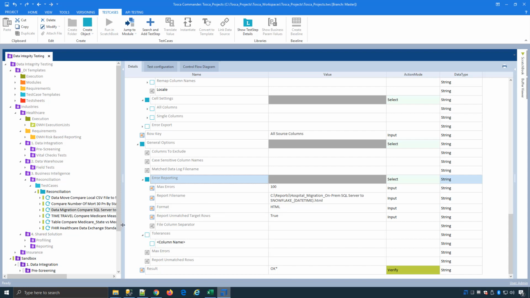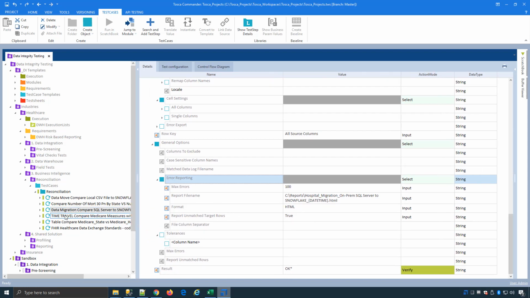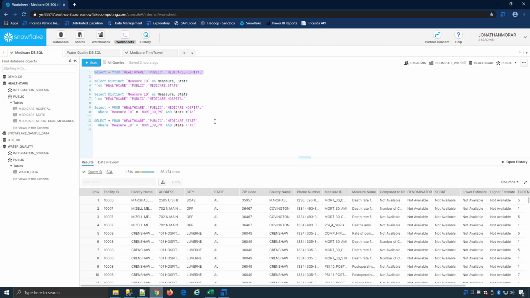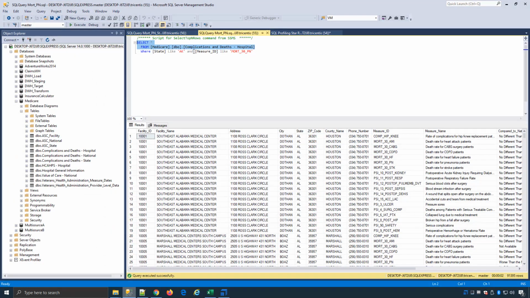Other things we can do, like we mentioned before, is we can also leverage functionality from Snowflake, such as the time traveling feature. So we'll jump over here quickly to Snowflake so you can see what we're talking about. Here's the data I've loaded up. What we're going to do is compare my data from my SQL Server, and you can see when I run this query, there are 91,394 rows.